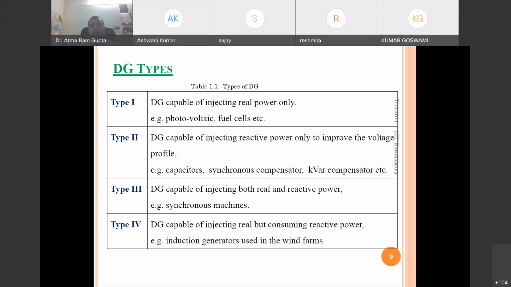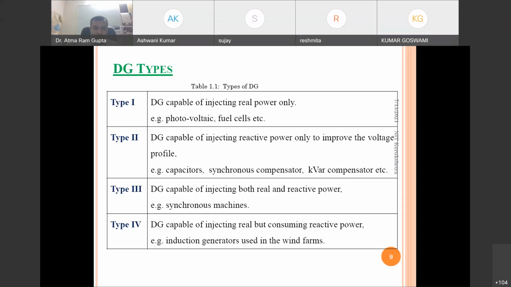Type 3 can be DG capable of injecting both real and reactive power. That can be the synchronous machine under both excitations, under excited and over excited. It is able to generate both powers, and it can operate in two modes, generating real power and reactive power.